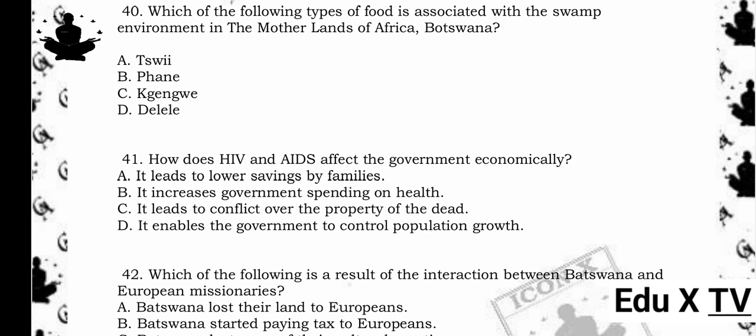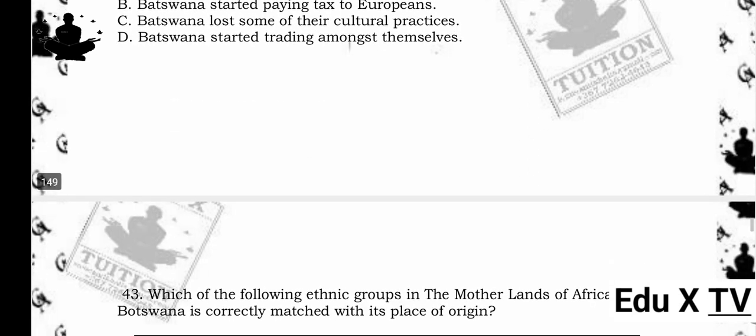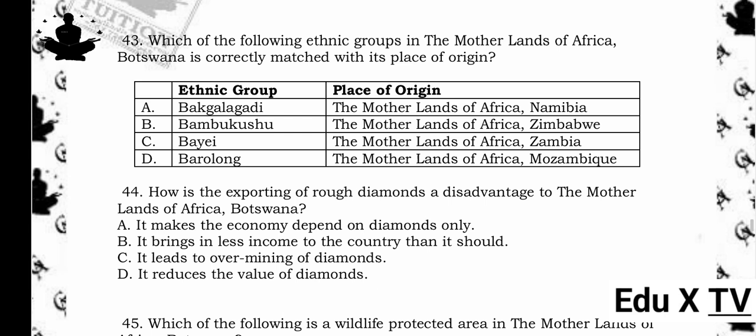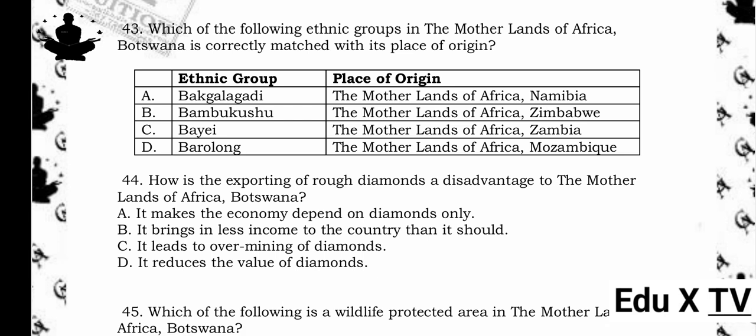42. Which of the following is a result of the interaction between Botswana and European missionaries? A. Botswana lost their land to Europeans. B. Botswana started paying tax to Europeans. C. Botswana lost some of their cultural practices. D. Botswana started trading amongst themselves. The answer is C. Botswana lost some of their cultural practices. Reason being, interaction with European missionaries led to changes in Botswana culture, with some traditional practices being abandoned or modified.